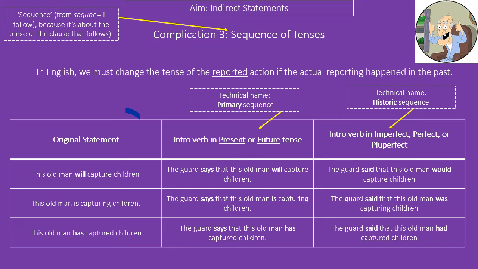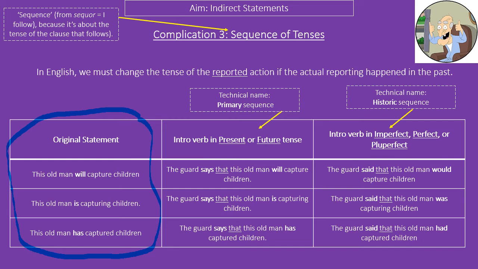So we think about our original statements, circled over here. They would be in quotation marks if they were on our first slide. This old man will capture children, is capturing children, has captured children. So we can see the different tenses there. Now, if an indirect statement is being introduced by a verb in the present or future tense, nothing changes. The guard says that this old man will capture children. We can see that that's almost exactly the same.